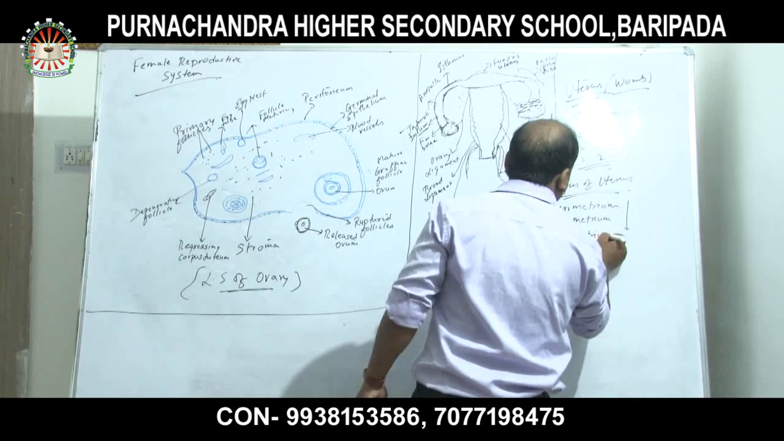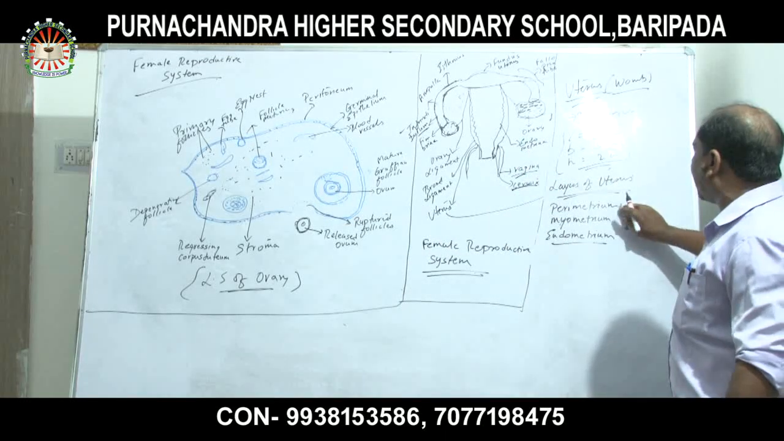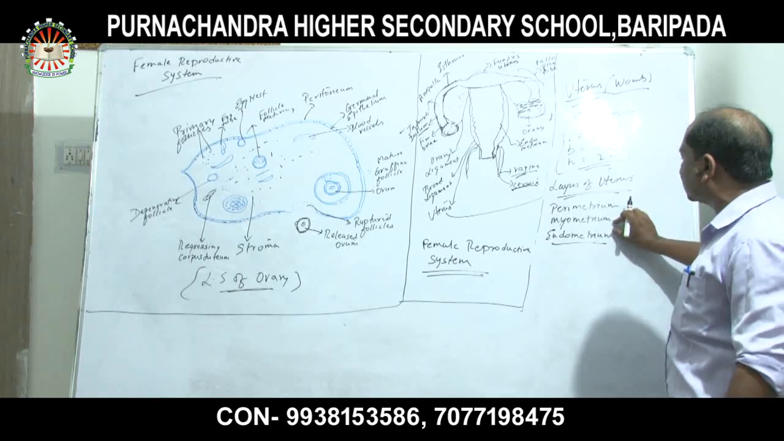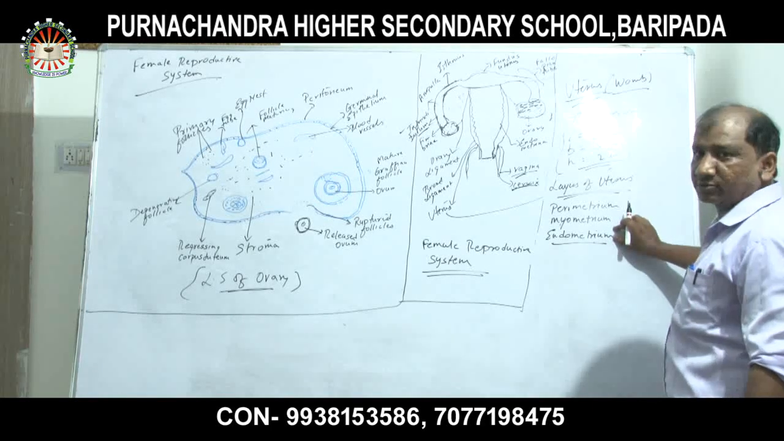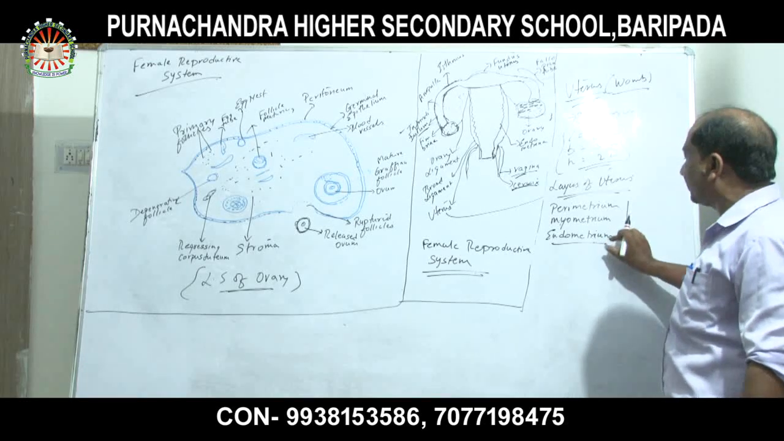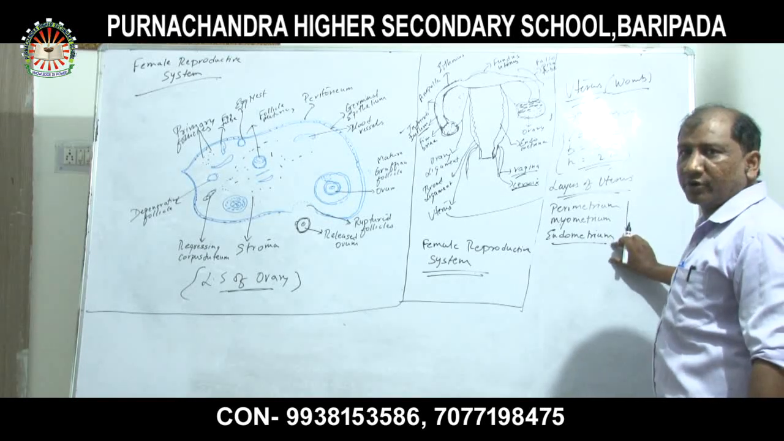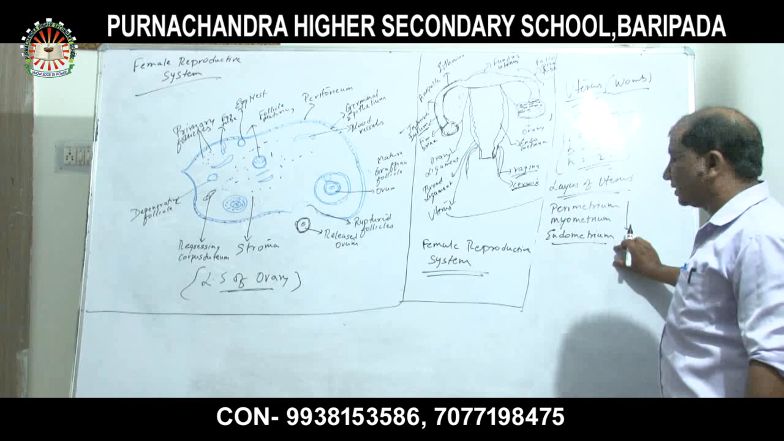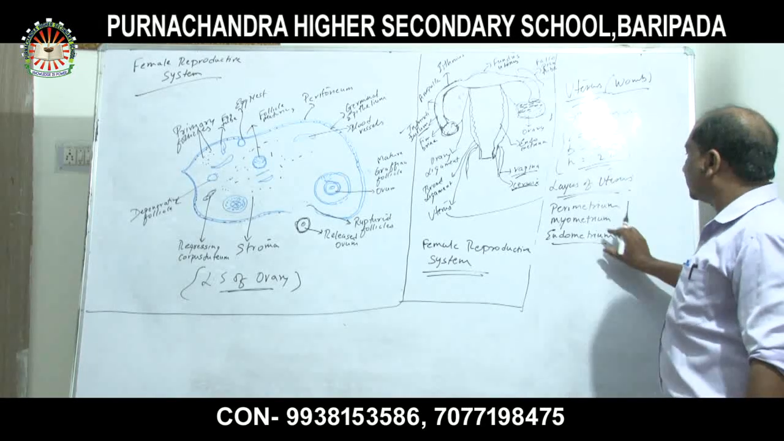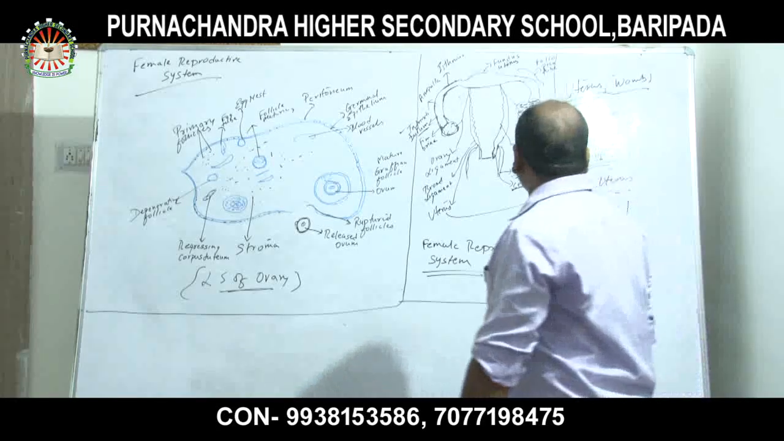What is the function of perimetrium? The function of perimetrium is to protect the outer part of the uterus. Myometrium helps for the contractions of the uterus. The main function of endometrium is to hold the developing embryo during implantation, and also for the development of placenta. So these are the functions of perimetrium, myometrium, and endometrium.